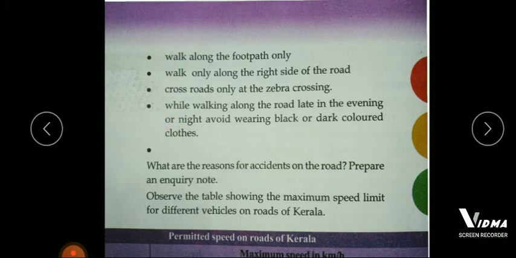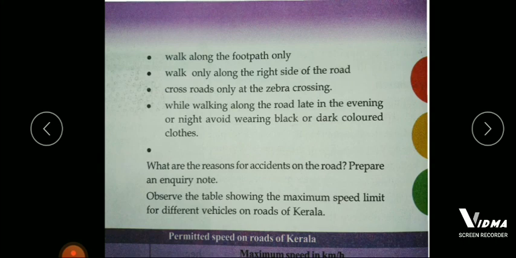Here it is given, walk along the footpath only. Don't walk along the road. Walk along the right side of the road. Cross the roads only at the zebra crossing.